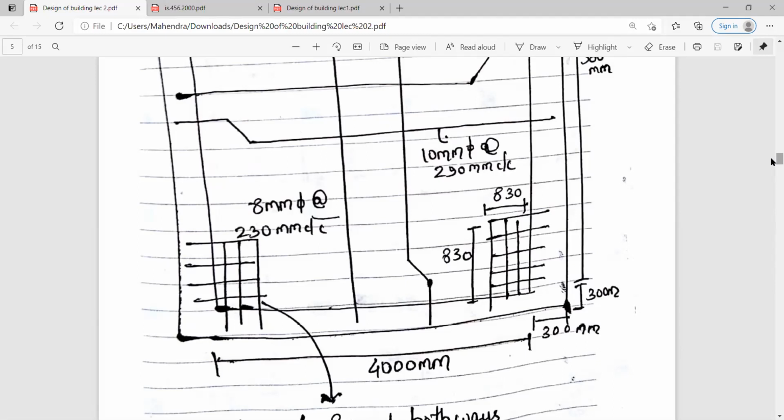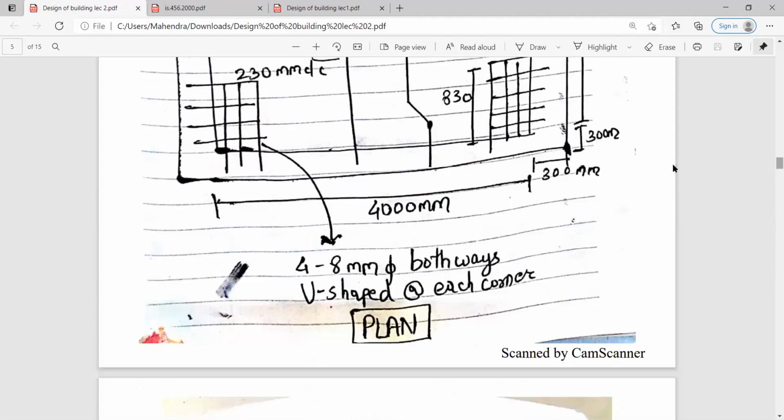And this 8 mm phi at the rate of 230 mm center to center, this is the reinforcement provided for the longer direction. And this 10 mm phi at the rate of 290 mm center to center, this is the reinforcement provided for the shorter direction. And as you can see over here, these are the four bars